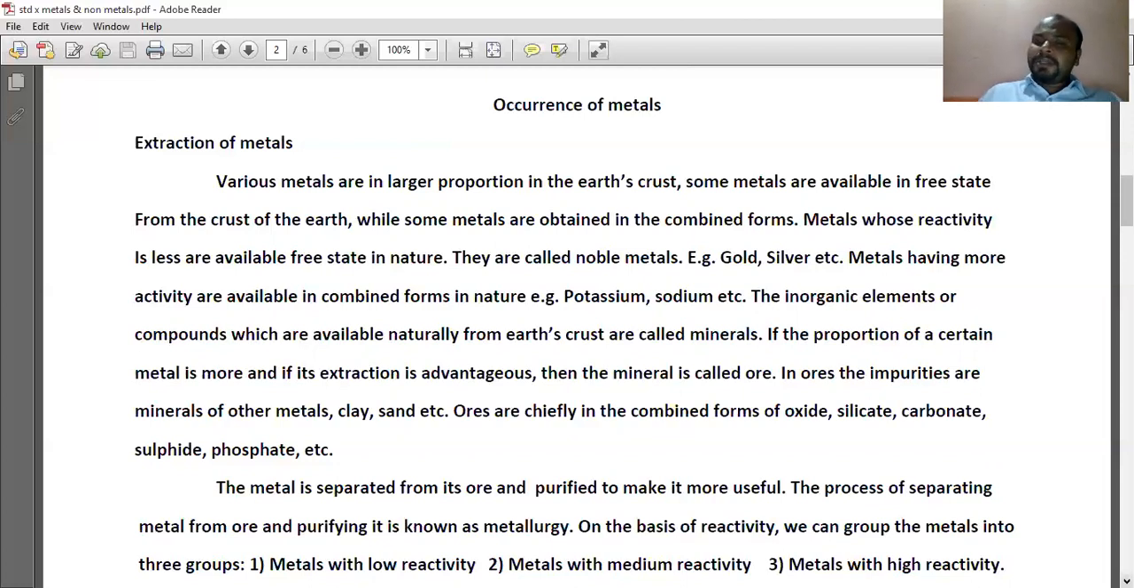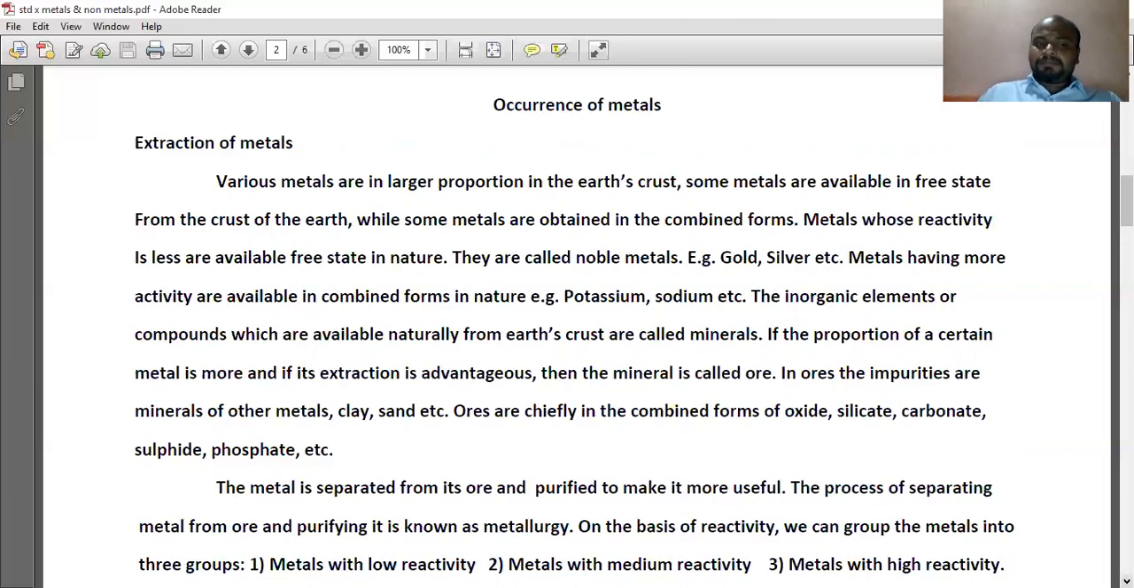In ores, the impurities are minerals of other metals, clay, sand, etc. Ores are chiefly in the combined forms of oxide, silicate, carbonate, sulfide, phosphate, etc. I repeat, in ores, the impurities are minerals of other metals, sand, clay, etc. Ores are generally obtained in combined forms of oxide, silicate, carbonate, sulfide, phosphate, etc.